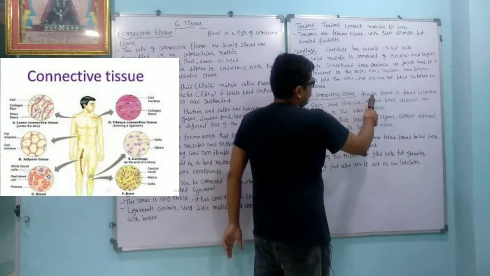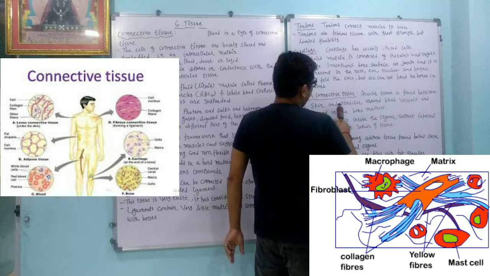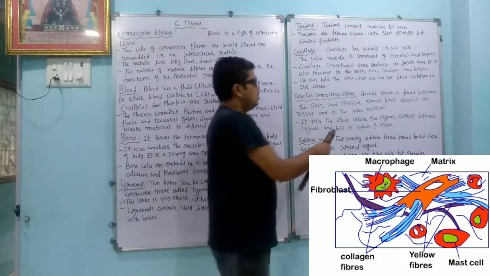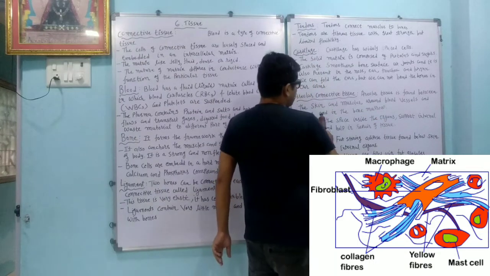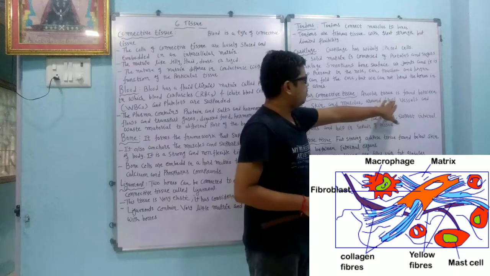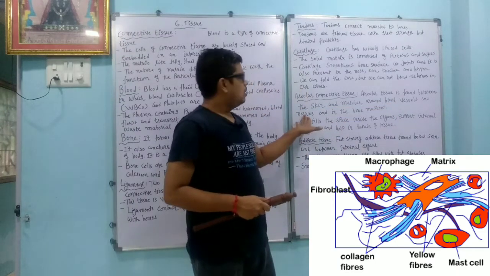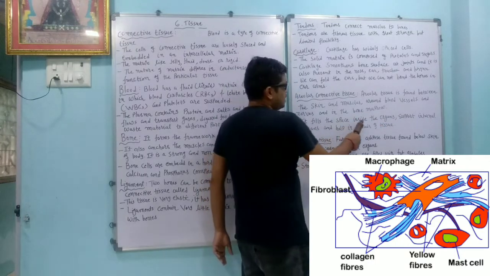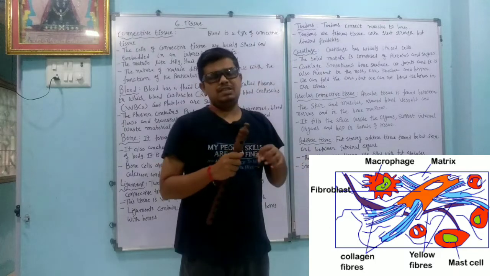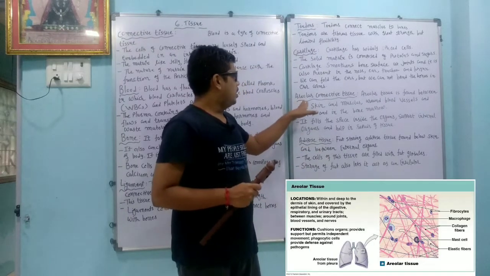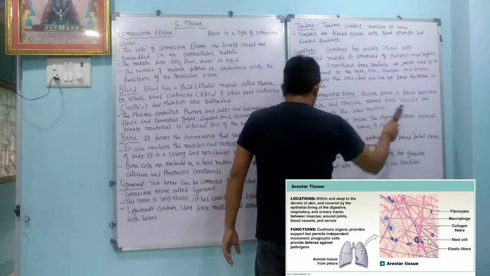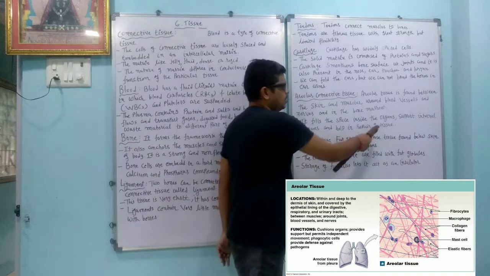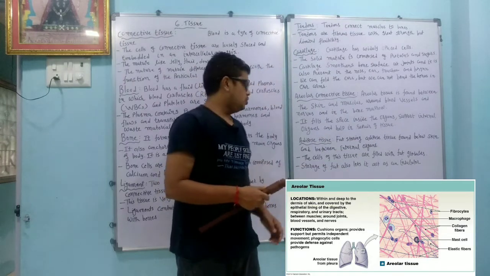Areolar connective tissue. Areolar tissue is found between the skin and muscles. So it is generally found between the skin and the muscles, around the blood vessels and the nerves, and in the bone marrow. Okay. It fills the space inside the organ. So in the organ, whatever empty space is there is filled by the areolar connective tissue. It supports the internal organs. The internal organs are supported by what? Areolar connective tissue, and it helps in repairing the tissue. Also it is useful to repair the tissue.